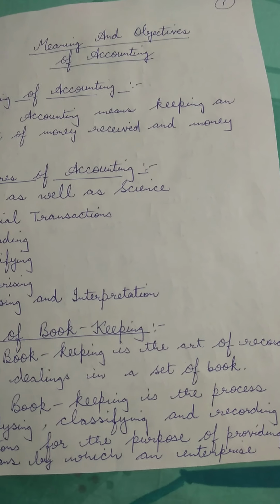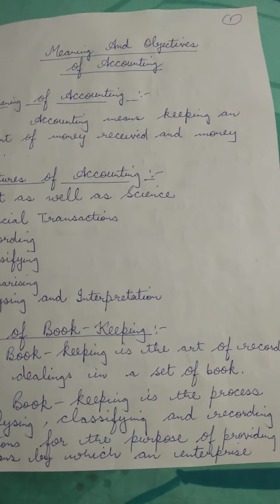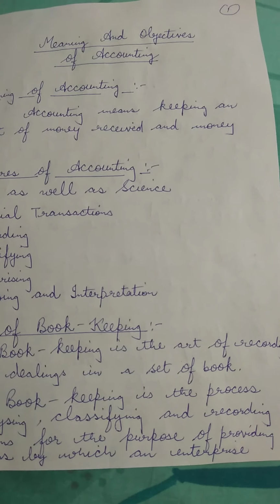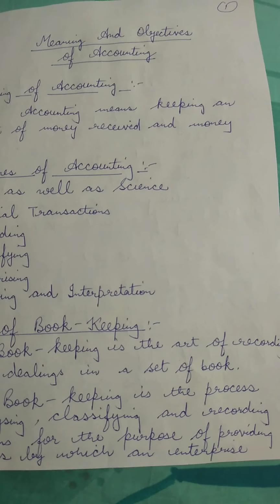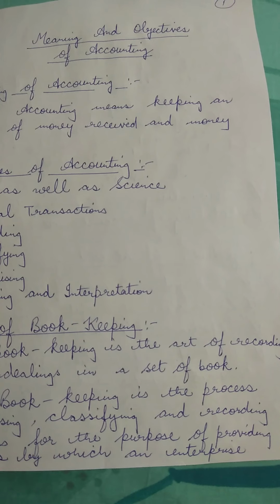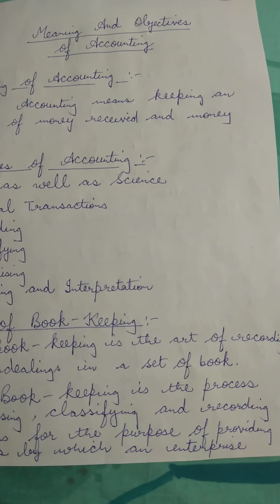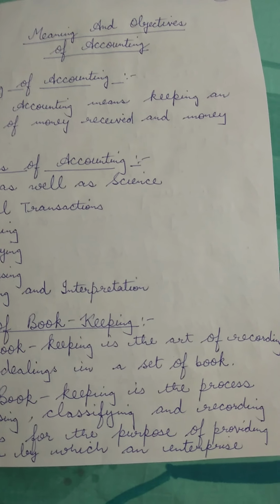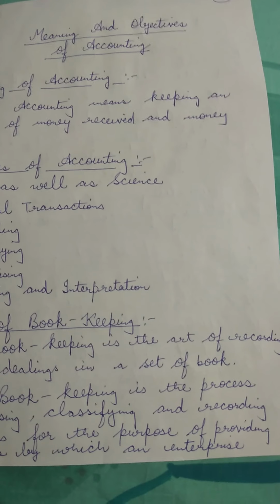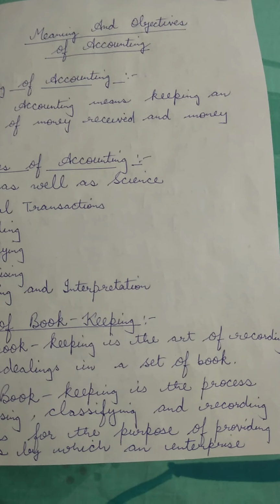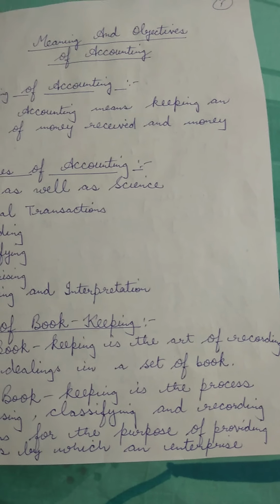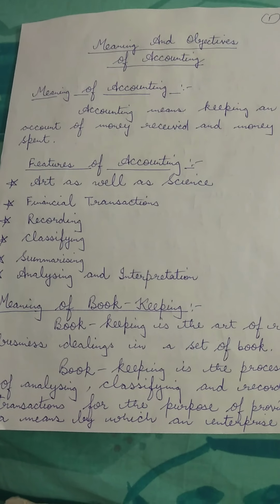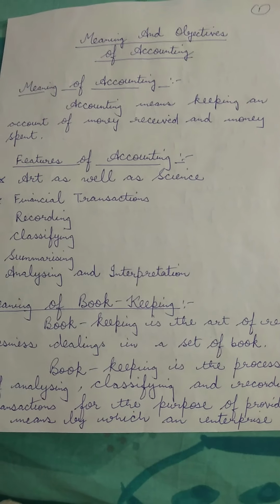So, children, we can in crisp words say that accounting is the language of business. It communicates the performance of the business to the various end users who are interested in knowing about it. Accounting provides quantitative and qualitative information of a financial nature to both the management and the users. So, children, this was about accounting. Now, let us know what the features of accounting are.